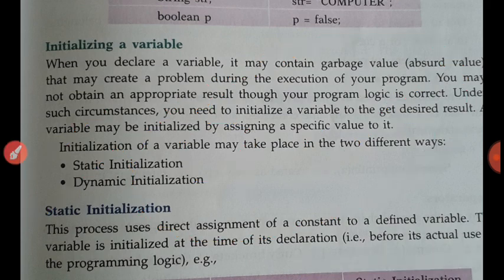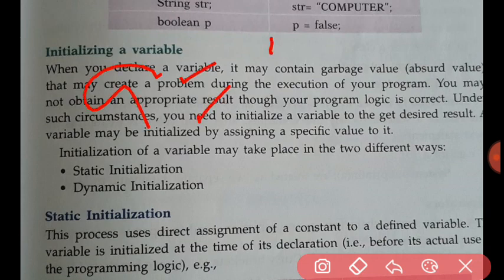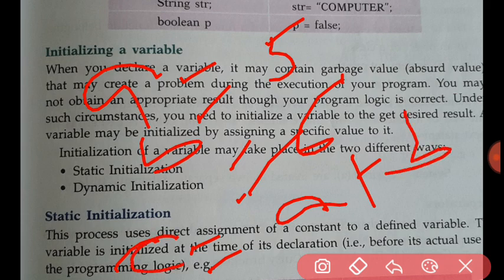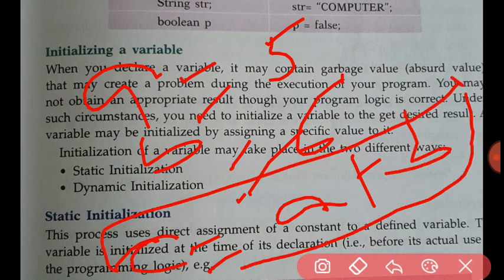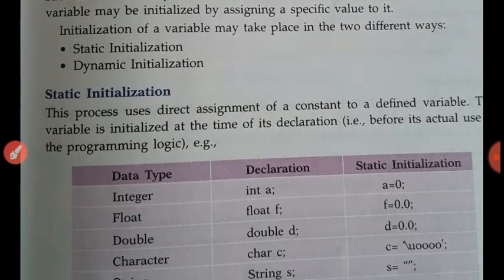How about dynamic initialization? Suppose I have written a equals 5 and b equals 6 and c equals a plus b. This c equals a plus b will be performed at runtime. At runtime, the addition will be calculated, that is 5 plus 6, 11. So 11 will be assigned to the variable c at runtime. So we call that dynamic initialization. The value of c will be initialized after the addition of a and b at runtime.